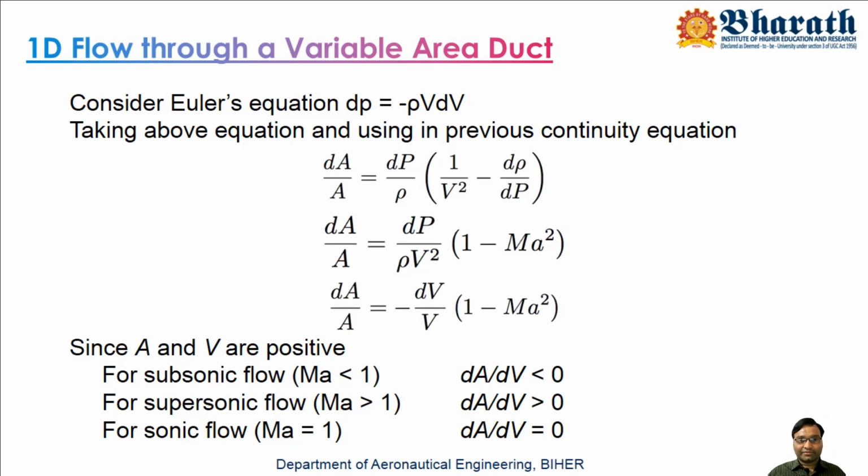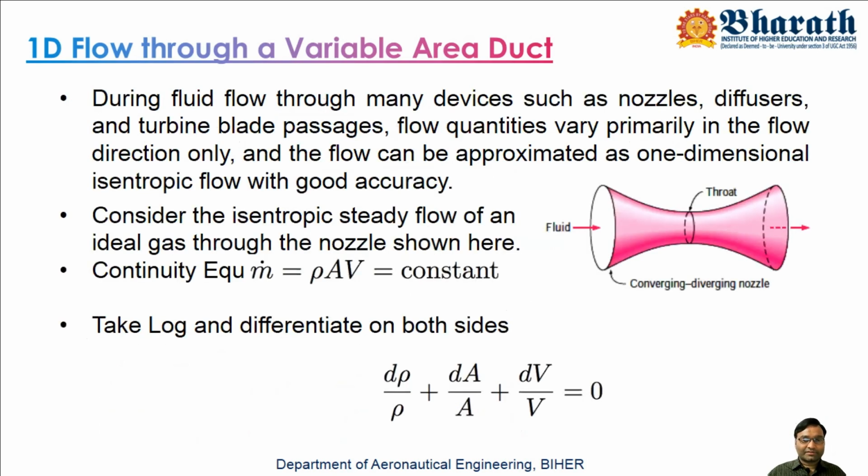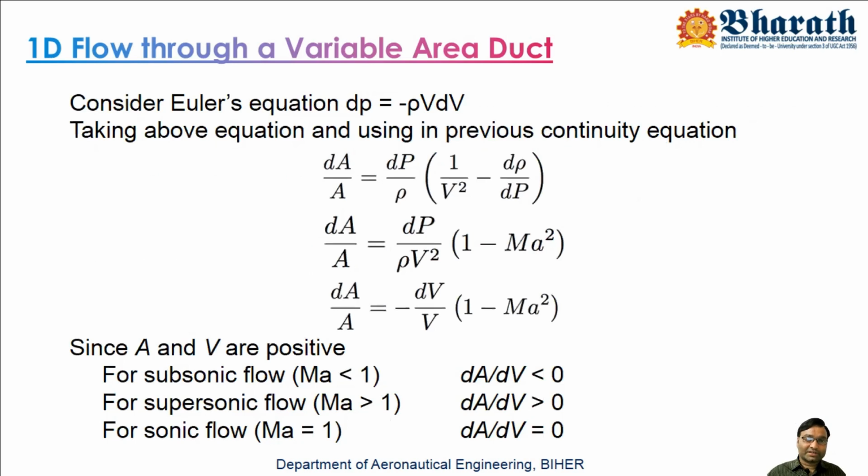This is Euler's equation, dp equals minus rho V dV. Somehow bring this equation into the previous equation: dA by A plus d rho by rho plus dV by V equals 0. You incorporate Euler's equation into this equation in this form: dA by A equals dp by rho times 1 by V square minus d rho by dp.